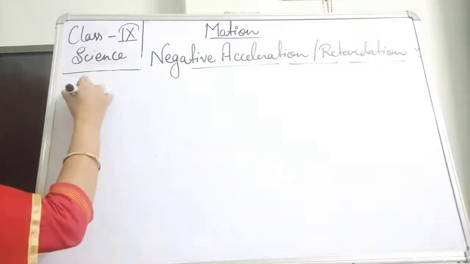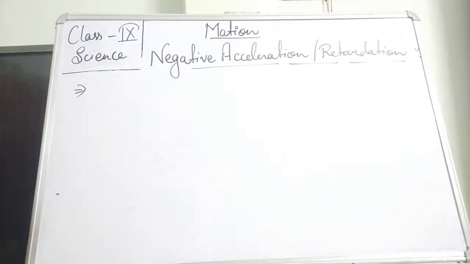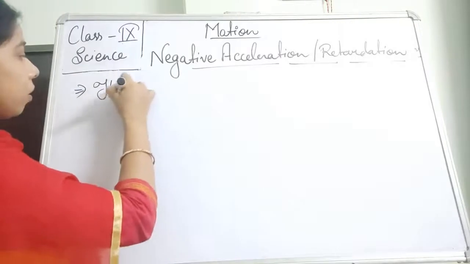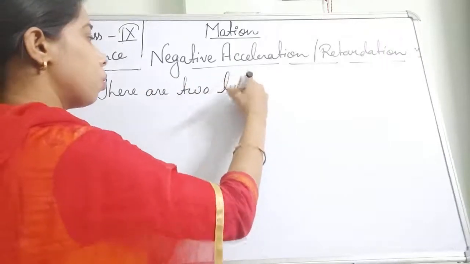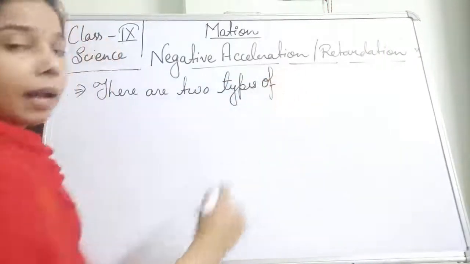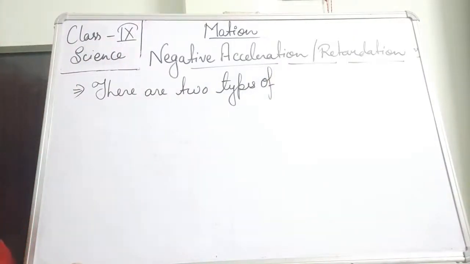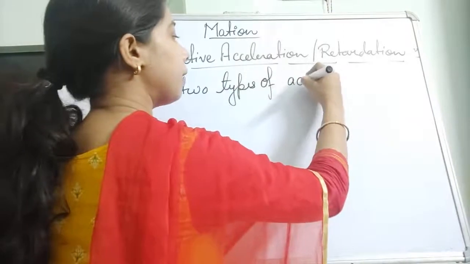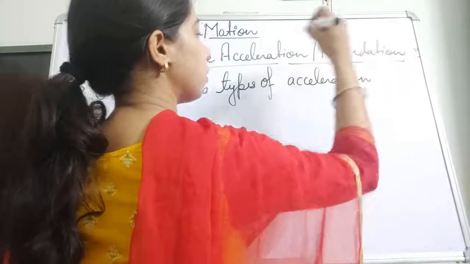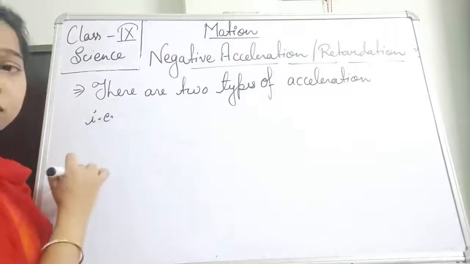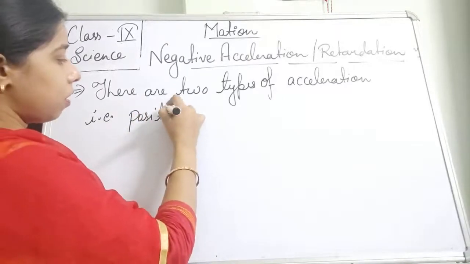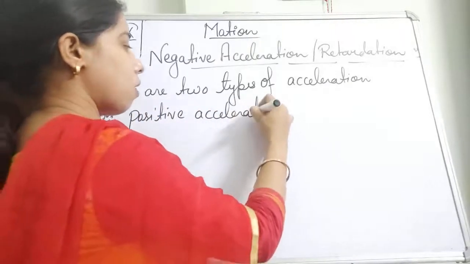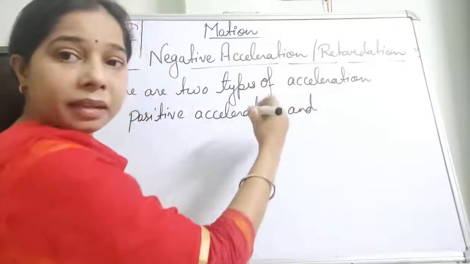So we can write it here, there are two types of acceleration, students: positive acceleration and negative acceleration.